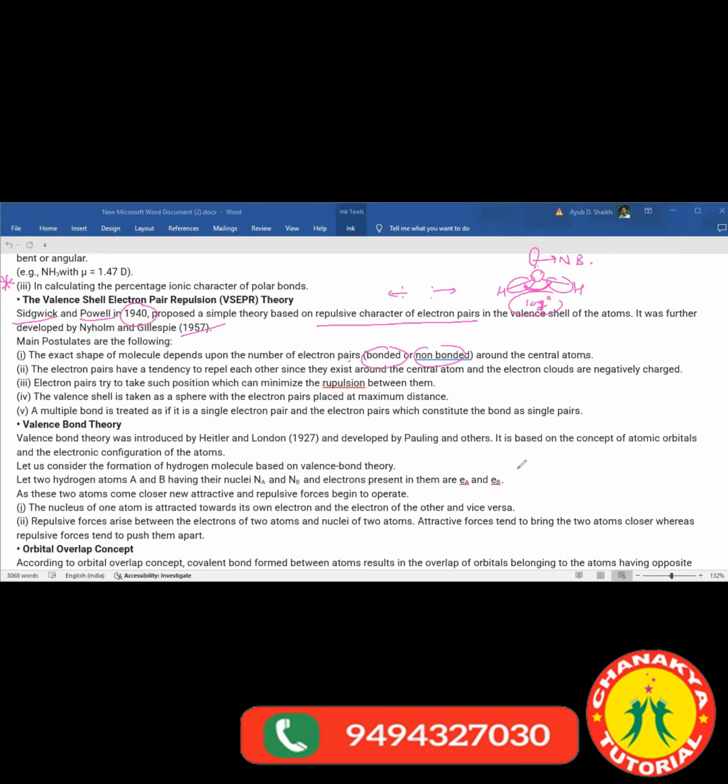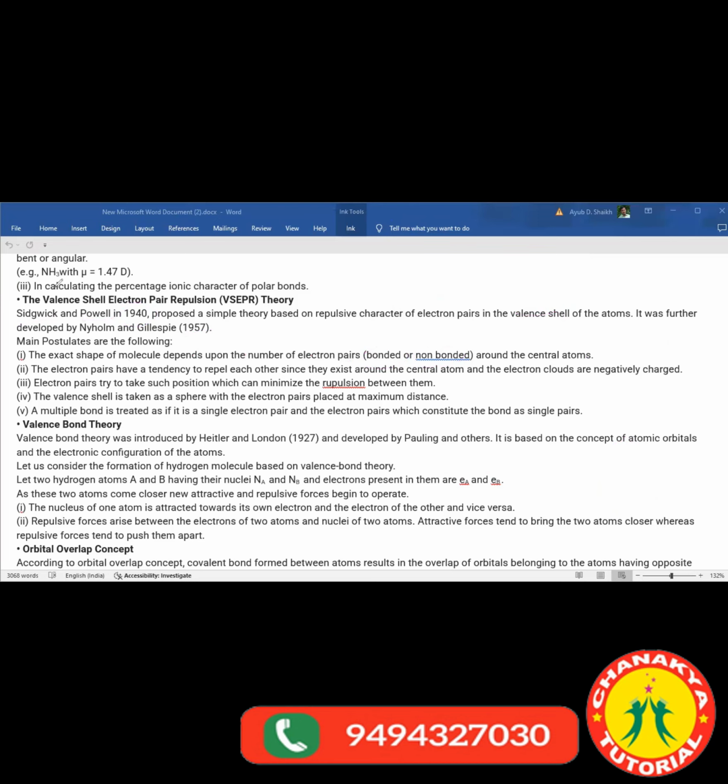Same thing is for the shape of ammonia. Ammonia has the formula NH3, so the central atom would be nitrogen. It has 3 hydrogens, right? And one lone pair on it. Because of that, instead of triangular, its shape would be pyramidal. So the shape depends completely upon the number of electron pairs present around the central atom. That number of electron pairs can be bonded or non-bonded. Non-bonded means the lone pair.